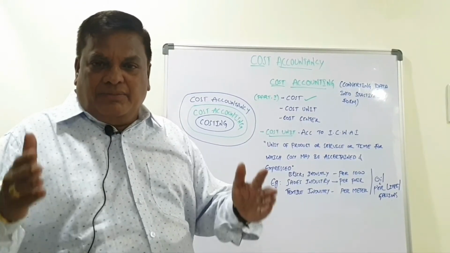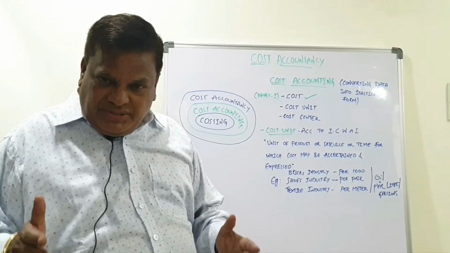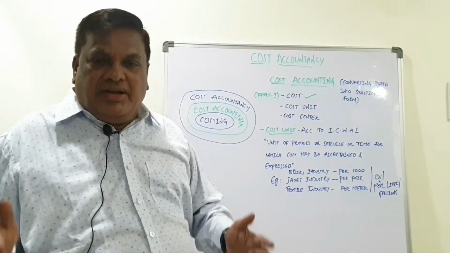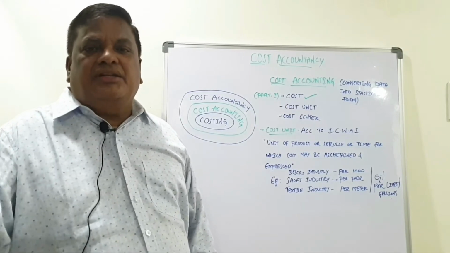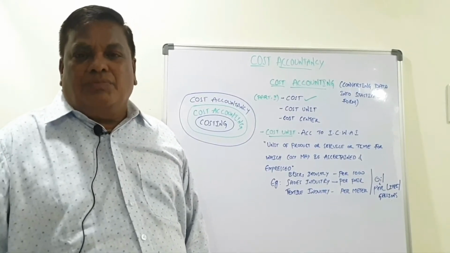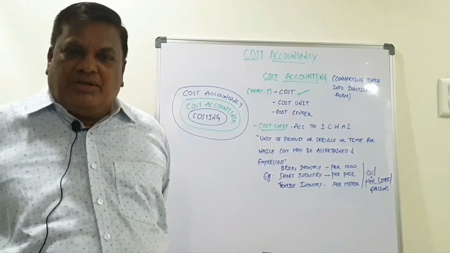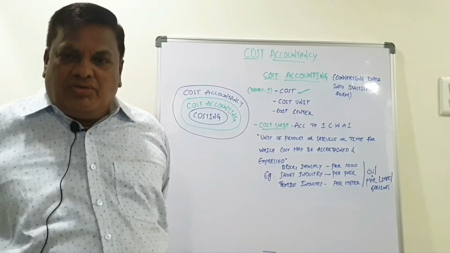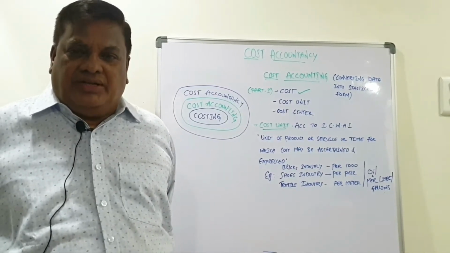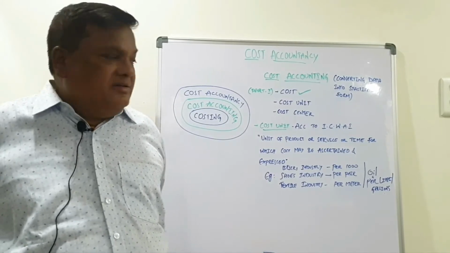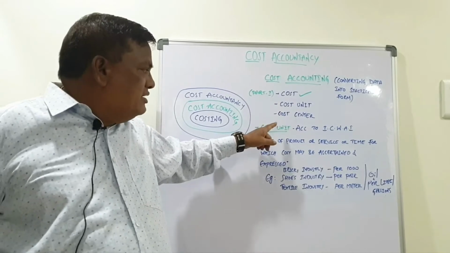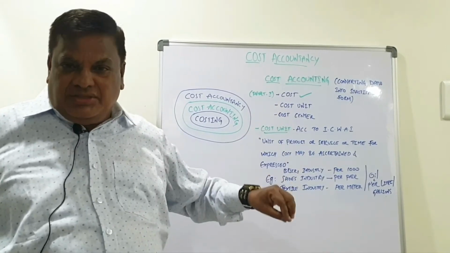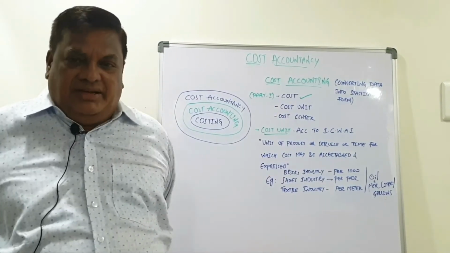They are made in the form of statements, comparative statements, pictures, diagrams, etc. That will be used by management to take decisions for cost control purposes. Before knowing the cost accounting process, we have to know 3 words which are very important for us. One is cost, second is cost unit, then cost center. If we know these 3 words, we can understand easily.